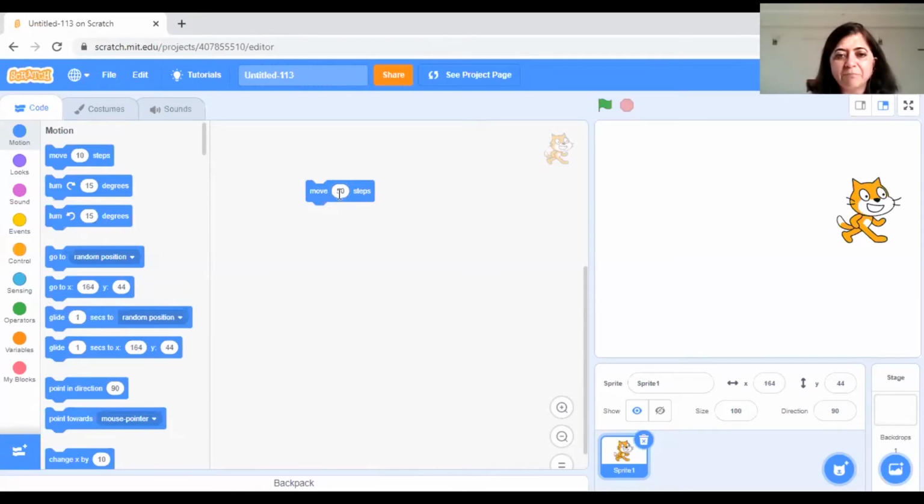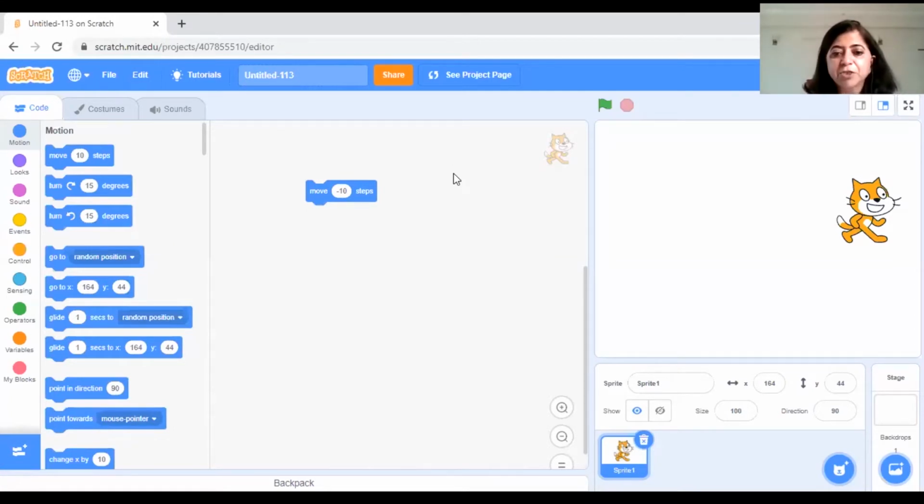Now here is another small question. Tell me what happens if I do minus 10. Somebody is telling me it will move in smaller steps, and there are children who are saying it will move backwards.